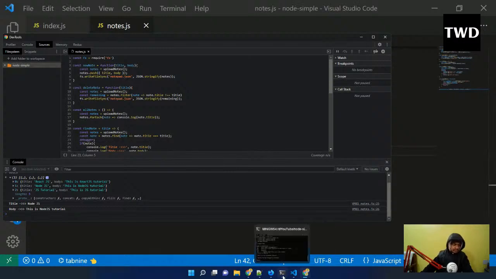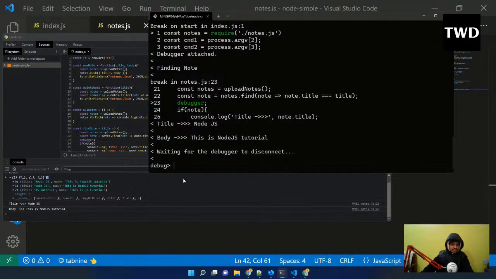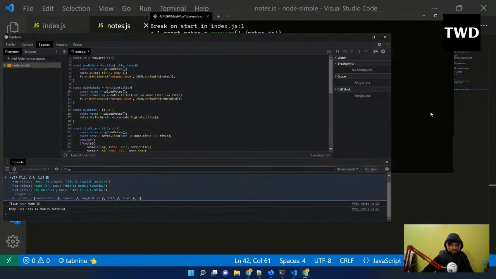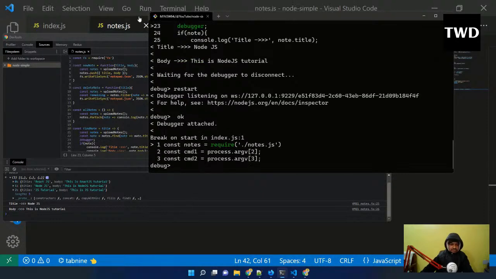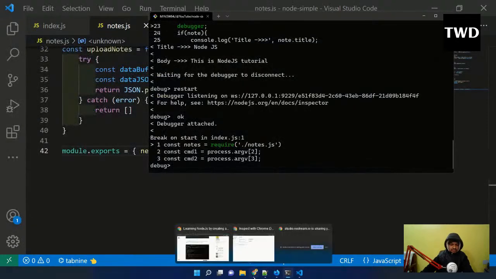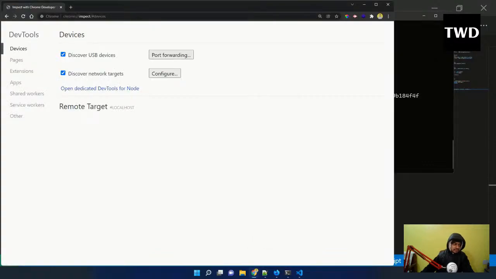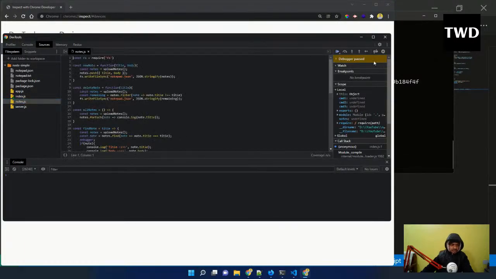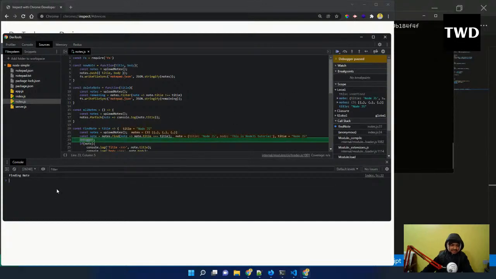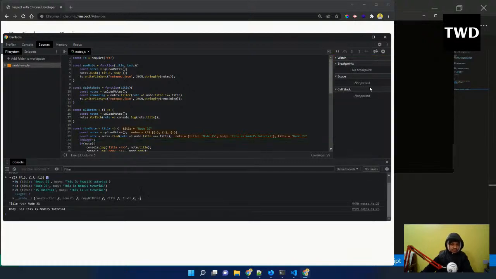If I go back here, see, the debugger has been finished, because now it is not showing anything here. If I want to check that thing again, I have to restart here, close it, and go back here, and it will come after some time. I have to do inspect again. But this time my package is already there, so I will go to nodes, and I will again do this, so it will come here, and I can check this thing again. So this is how debugger works. I will close it, and it is done.